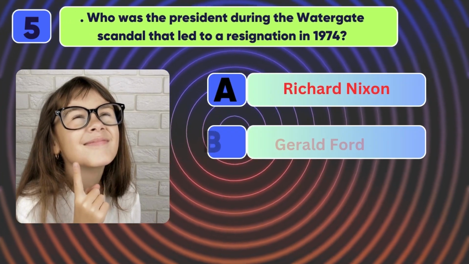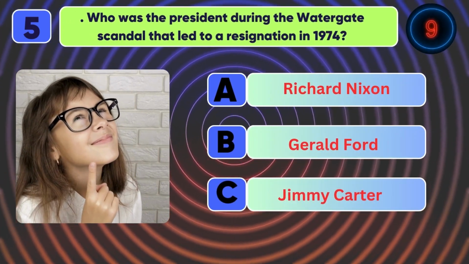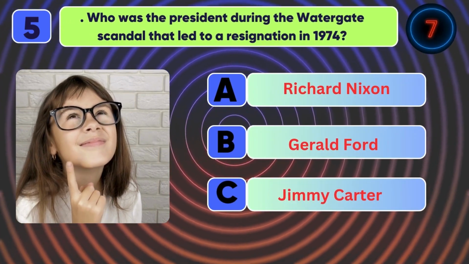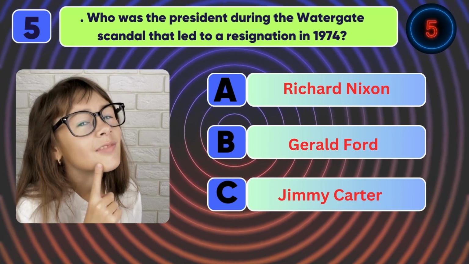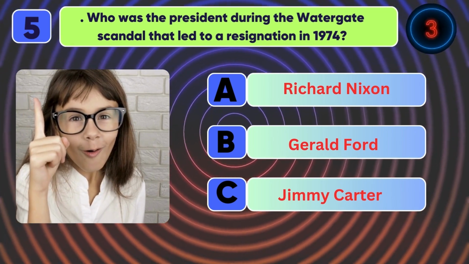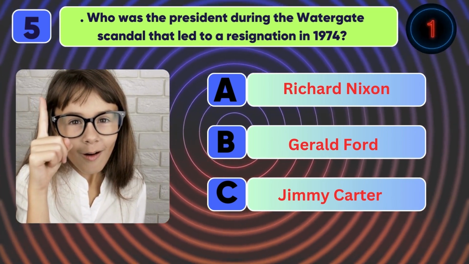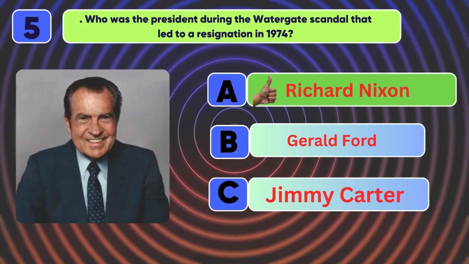Who was the president during the Watergate scandal that led to a resignation in 1974? The answer is Richard Nixon.